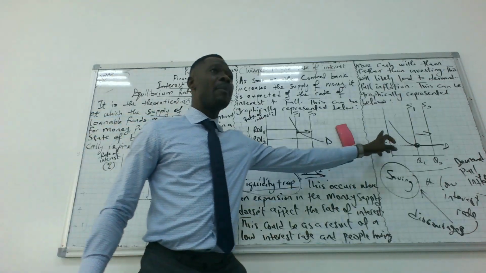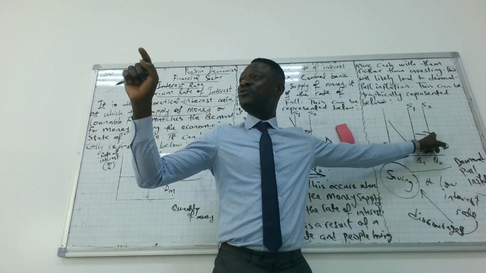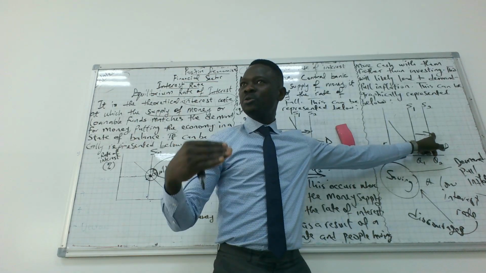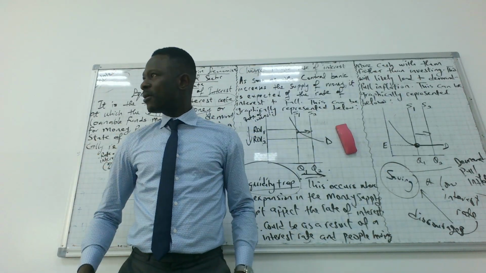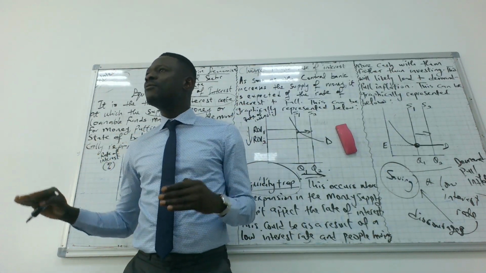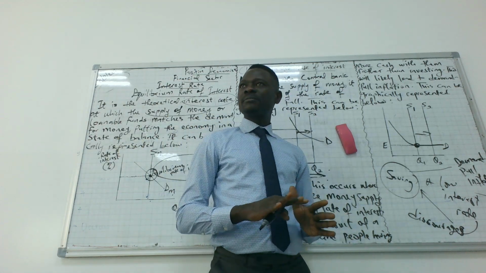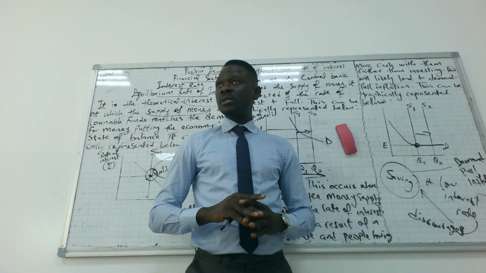There's a liquidity trap because there's an increase in money supply, but the interest rate is still low. So we cannot further reduce the interest rate. It simply means people have enough money with them to spend rather than to save. And that will bring about demand pull inflation. Is it clear? Yeah. Any question about this? Thank you.